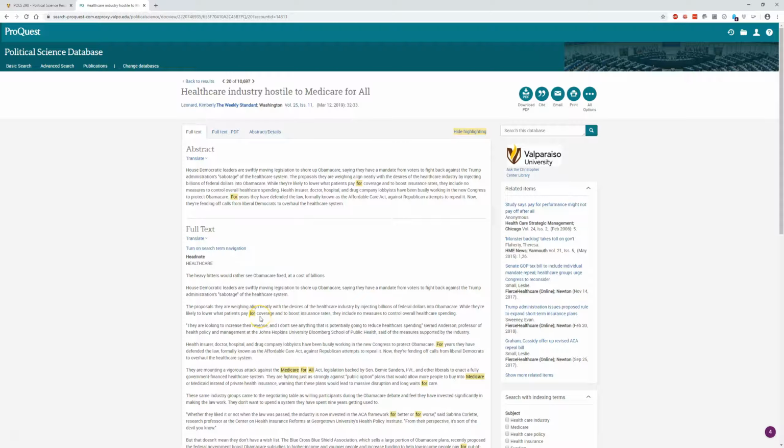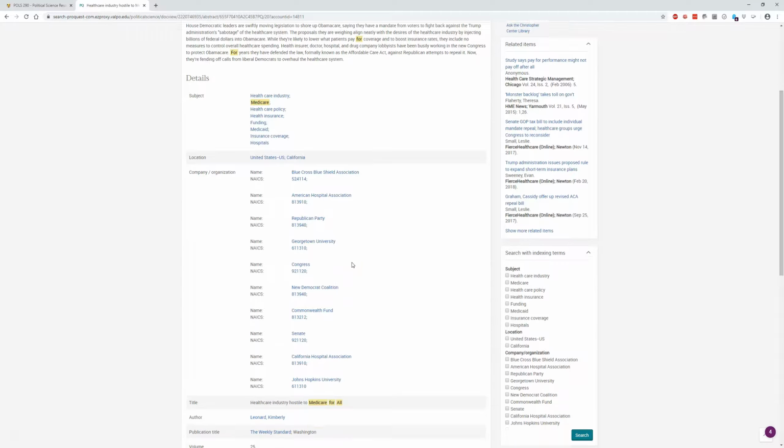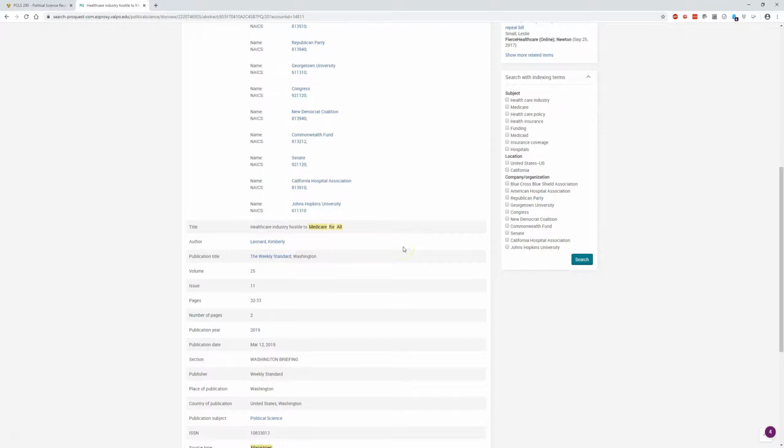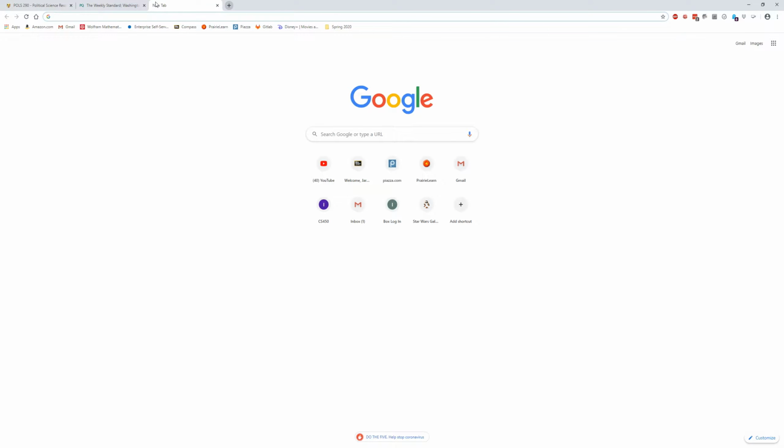If we're going to find out what the political viewpoint of the publication might be, we want to look at the publication title. In ProQuest, you're going to find it underneath the title of the article, and you're also going to find it underneath the abstract and details. We can click on it in the abstract and details, and it's going to tell us a little bit about it, but not everything we need to know. This is where you really need to be a proactive researcher. I would suggest taking the title of the publication, copying it, and then just doing a general Google search.